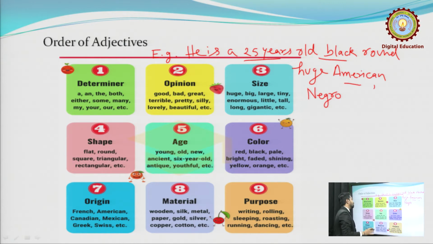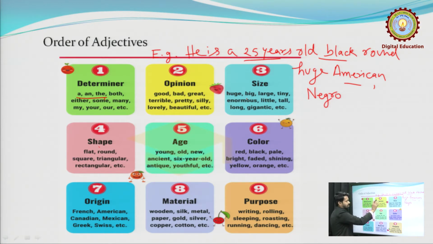So, first of all, the determiner or articles come first, then opinion, whether it is good, bad, great, terrible, beautiful, then size, then shape, age, color, origin, material and purpose.